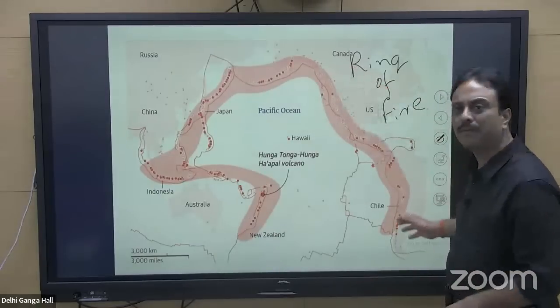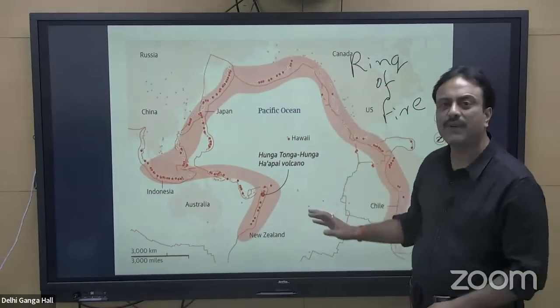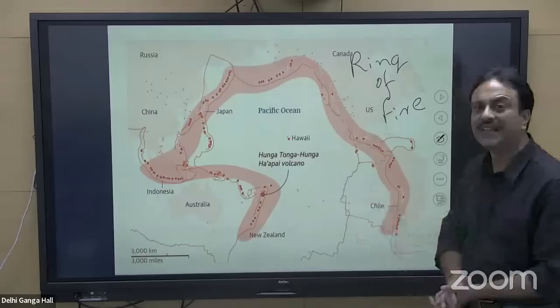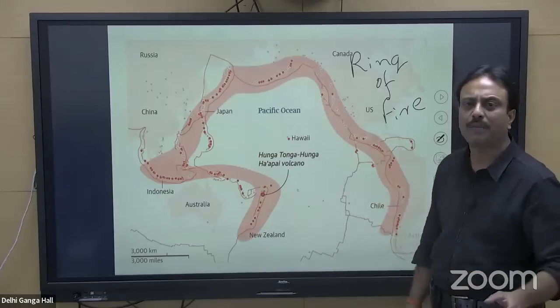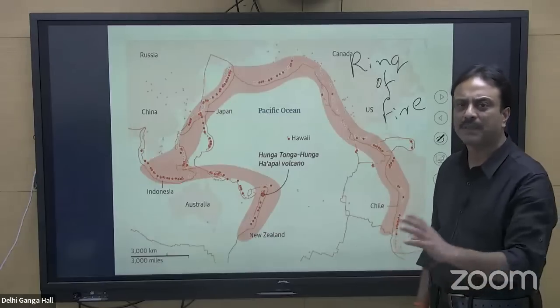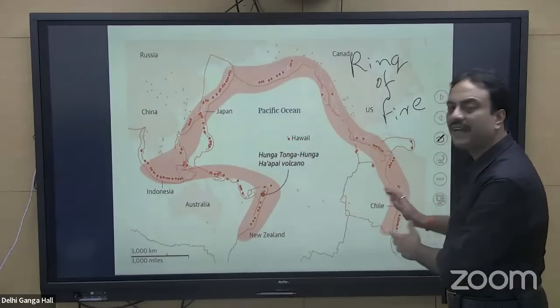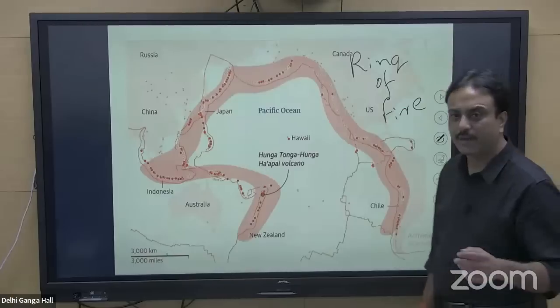On the side of the Eastern Pacific, on the side of North America and South America, the Pacific plate is subducting below the North American plate, and here also subduction is taking place. The Cocos plate and the Nazca plate, which are minor plates, are getting subducted under the South American plate, so oceanic-continental convergence is taking place.